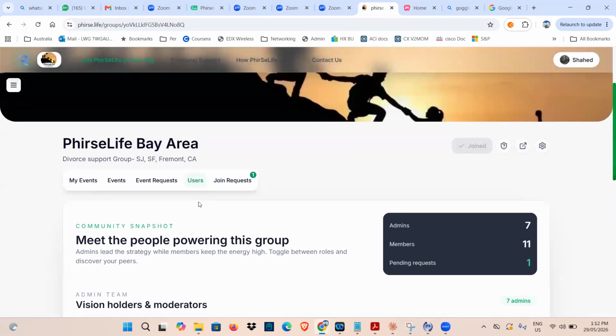So the third one, and again I'm just open for feedback: people come here and sit, and there is nothing for them in this, right? Whereas in the chat group, you have a conversation, you can chat. I was talking to Jayanti about an option where each group, like Bay Area, San Jose, Melbourne, Sydney, has its own home forum or chat here, so they can post their messages, and others can comment.